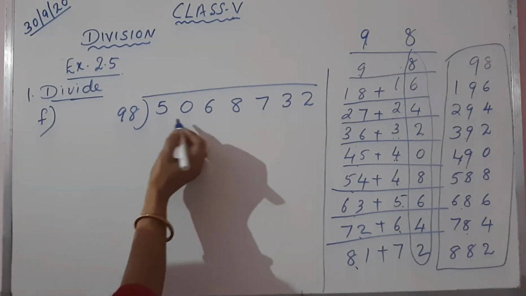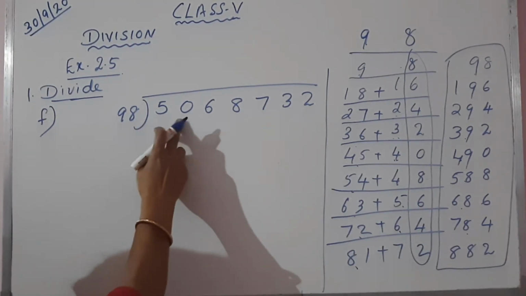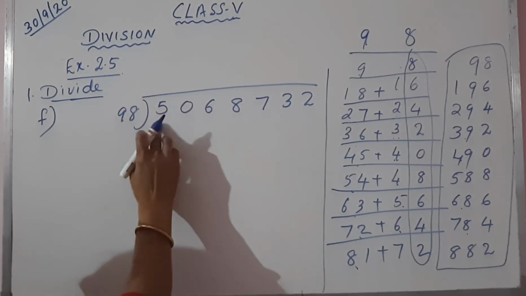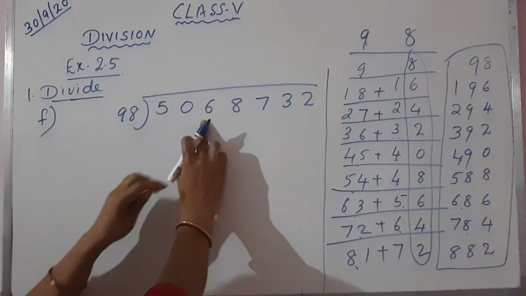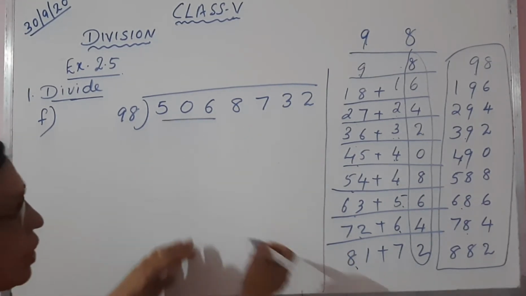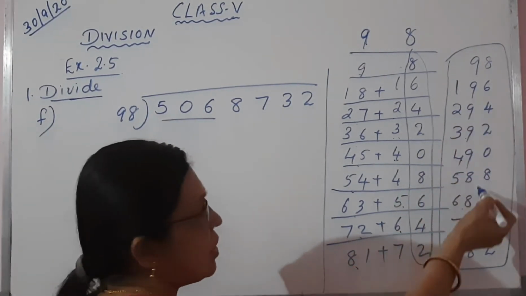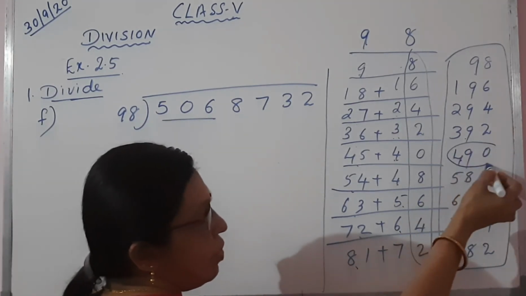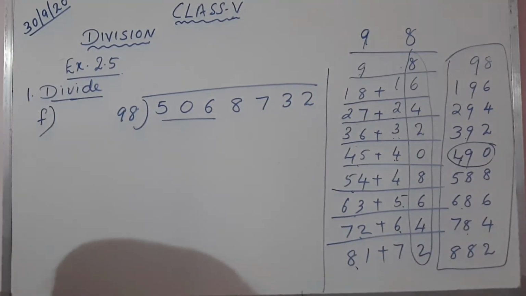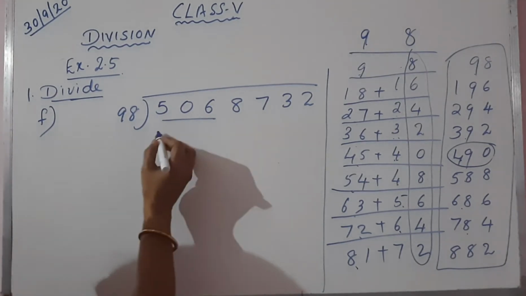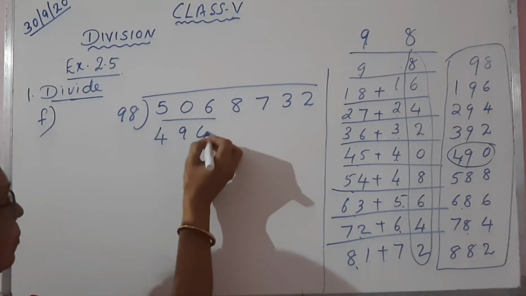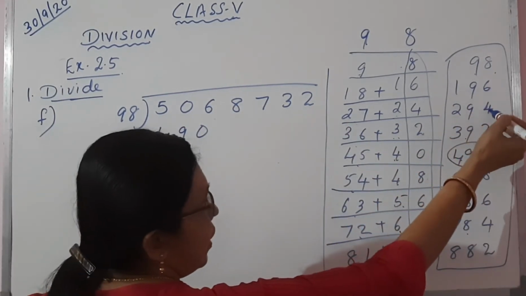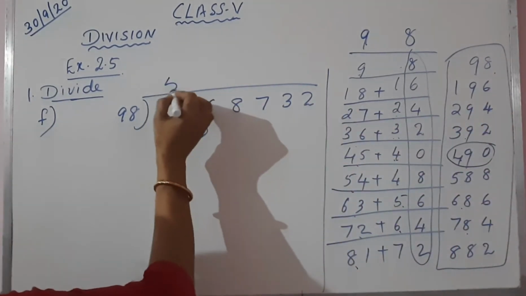First, take the first two digits. Here it is a 2 digit number. If the first 2 digits are smaller than 98, we go to the 3 digit number, 506. In this 3 digit number 506, we should find out the number that is near to 506 or less than 506. What is the number? 490. Next is 588, we cannot write that. Write 490 here. How many times? 1, 2, 3, 4, 5 times.